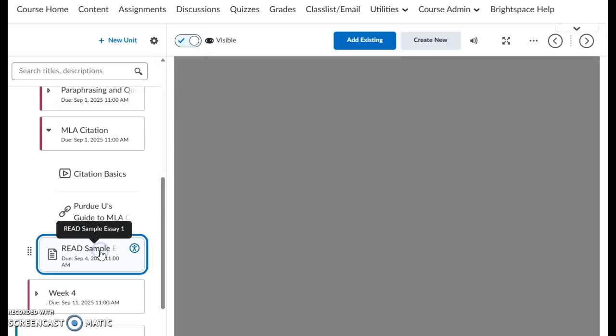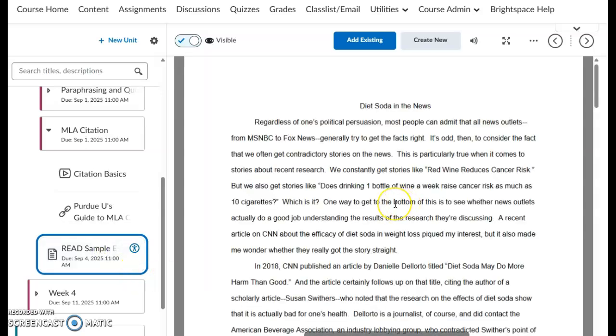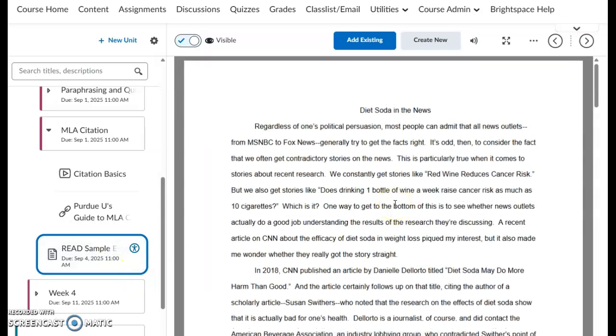And then I want you to read the sample essay number 1. Okay, again, as I mentioned at the beginning of the video, I create these sample essays or use student sample essays in many cases. And I find that it's really helpful to give you an idea as to what it is we're working towards here. Okay, final draft of this essay. We're just going to do a final draft. No rough and final for this one. We will do review and revision on the remaining essays for the class.